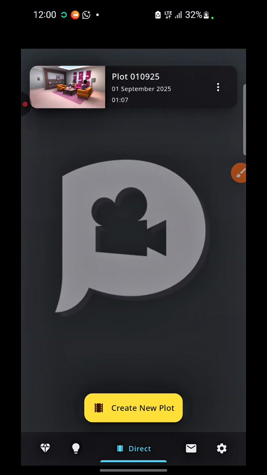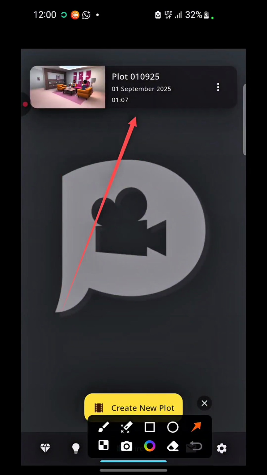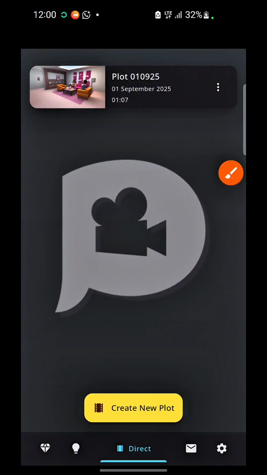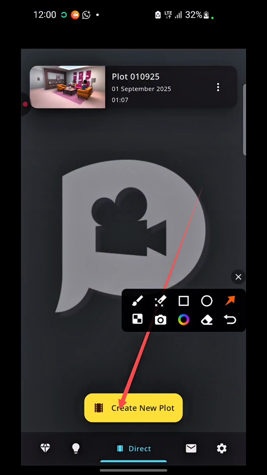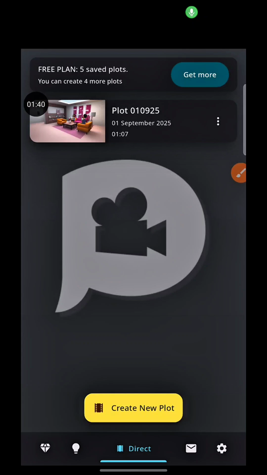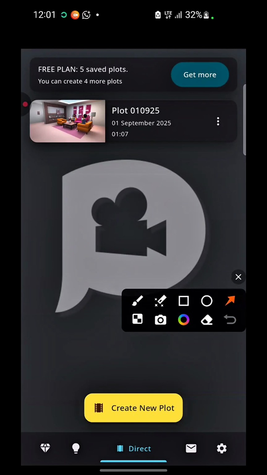Okay, so now basically, I'll be creating other things. That's the reason why we're having this one here. But when you come in for the first time, you are not going to see anything right here. Okay, so the thing we are going to do now is to click on this create new plot. So basically, this Plotagon application is going to allow you to create a conversational kind of animation where you have like two persons that are conversing. So it's going to allow you to create that conversational animation. Okay, so what you are going to do is to just go ahead and click on this create new plot.